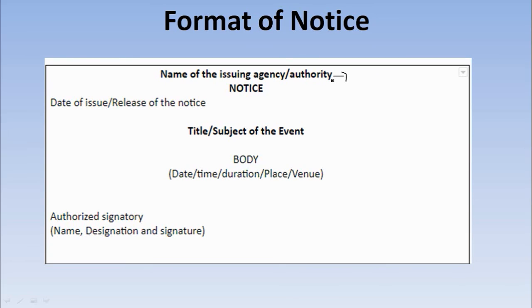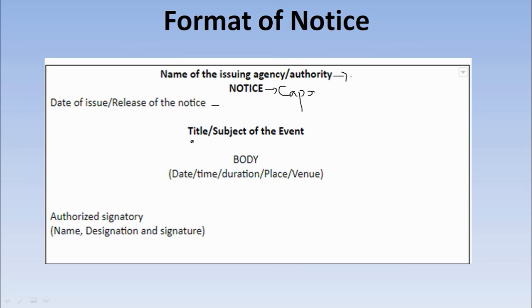If a notice is issued from our school, you need to write the name of the school here. Then the word notice, in caps. Then the date of issue or release of the notice.